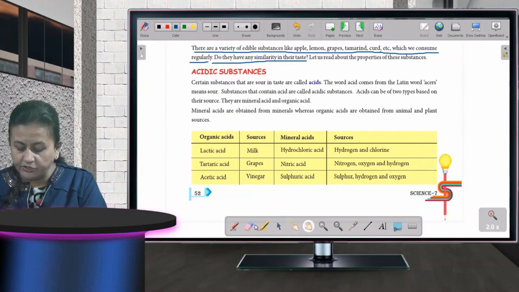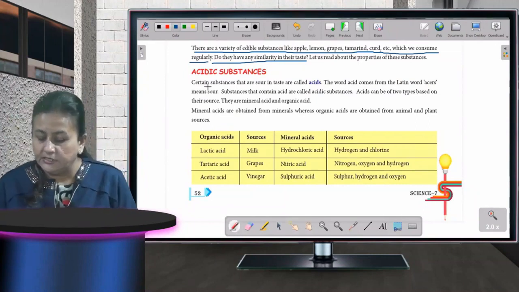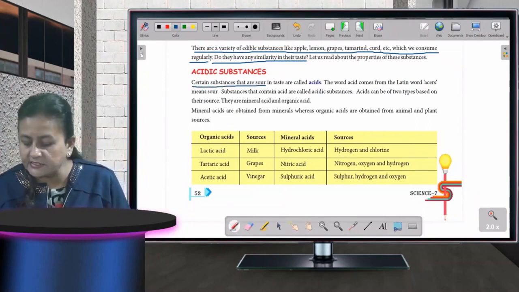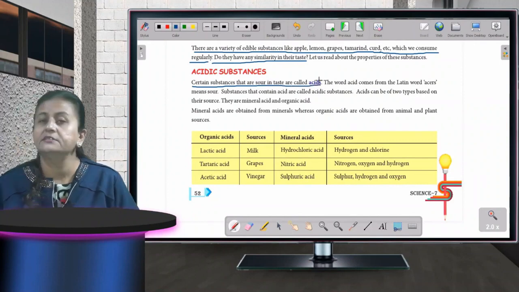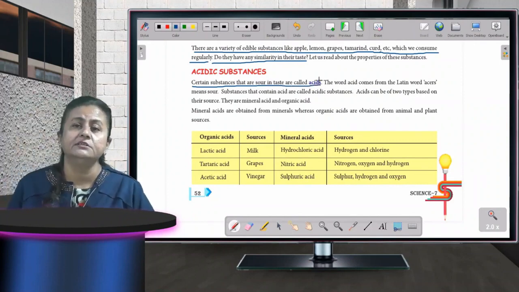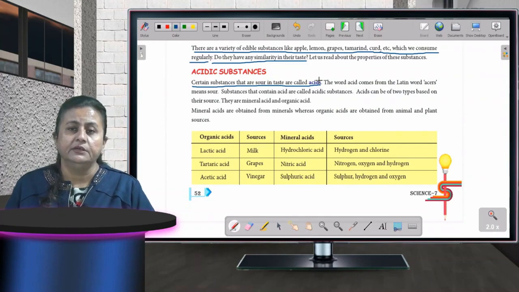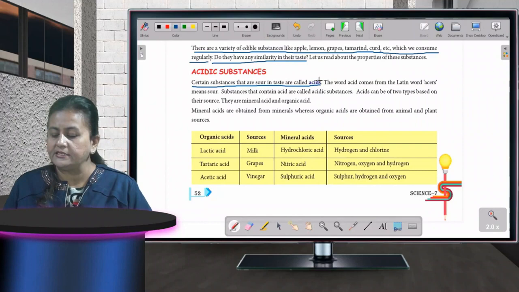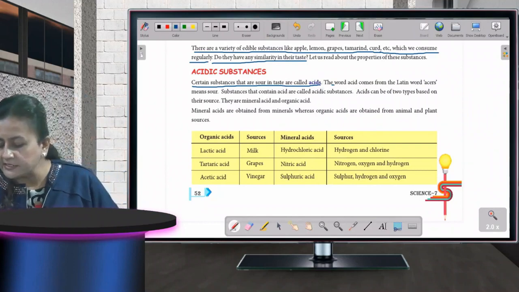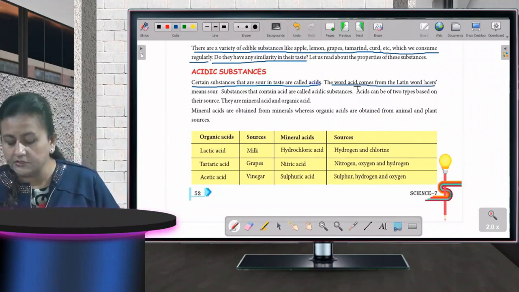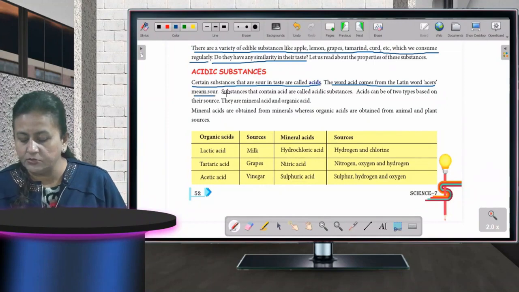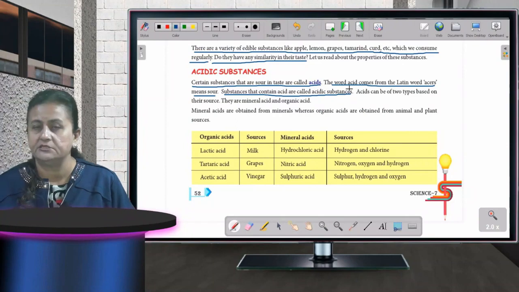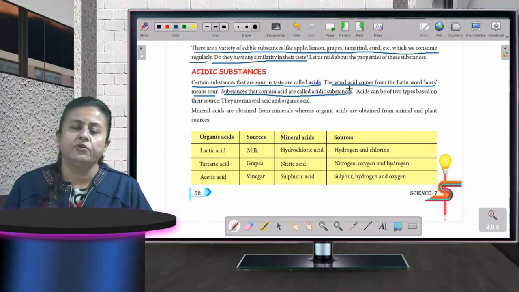As you all can see on your screens, certain substances that are sour in taste are called acids. So the things which are sour in taste are known as acids. The word acid comes from the Latin word acere, which means sour. So substances that contain acid are called acidic substances. Anything which has got a sour taste is an acid.